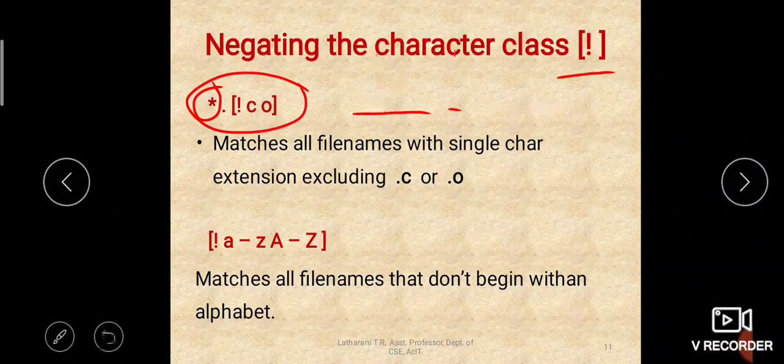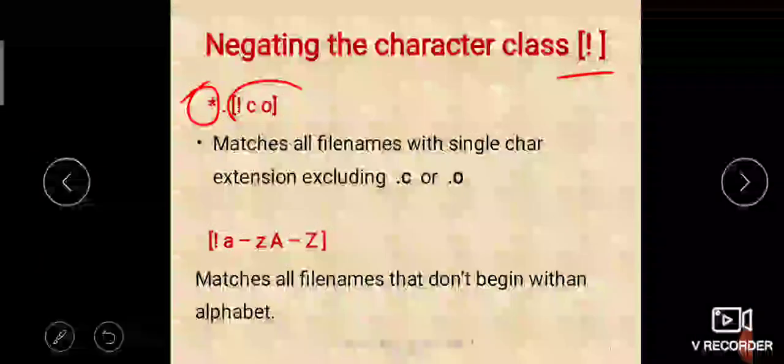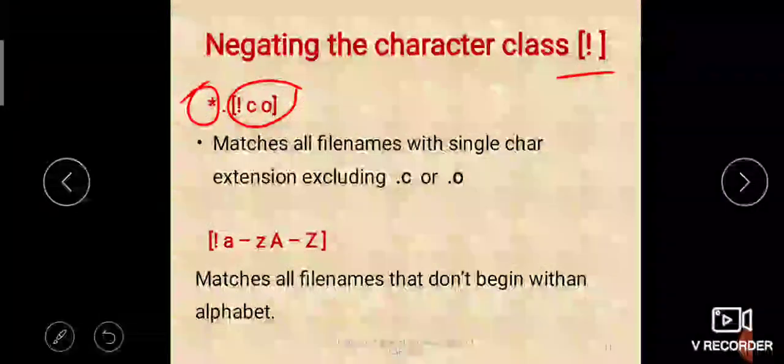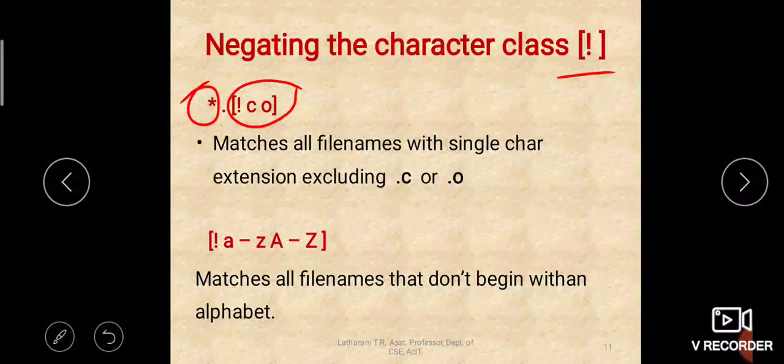Okay, so here we have that thing. Here the file name may be anything, after that a dot, and the extension should not be c or o. That means any file name which has an extension c or an extension o. You shouldn't take co as a whole, because a character class matches only a single character, right? So you cannot take co as a whole there. So either .c or .o files will not be matched.